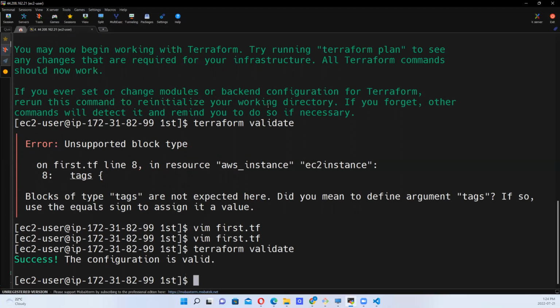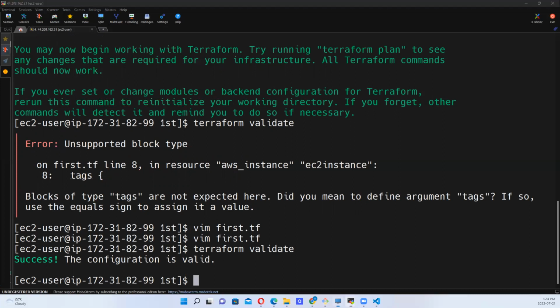So it pointed our attention to where the issues are, and we're able to fix them. So now that we've done that, what else can we do? We've looked at the first command, terraform init. The next command, terraform fmt, to format the file.